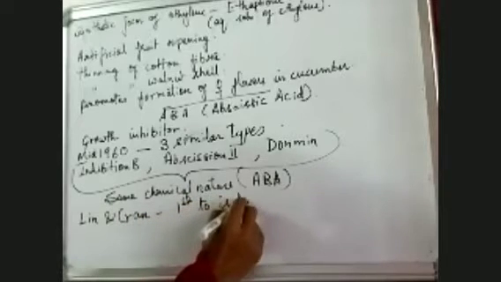Abscisic acid was first isolated by Lin and Cran. They were the first to isolate ABA, and they isolated it from the mature cotton plant.